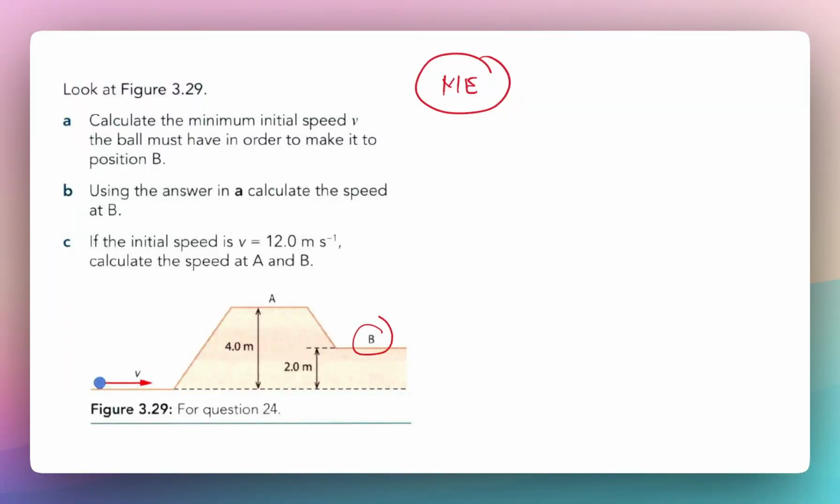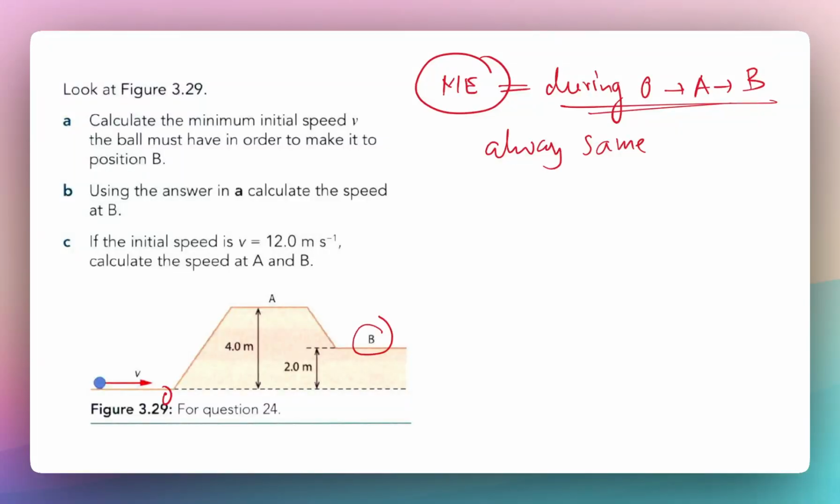What we are going to argue is that the mechanical energy during this transition, from location, let's call this O, to A to B, will always remain the same. Why? Because there's no other external force acting on the system.